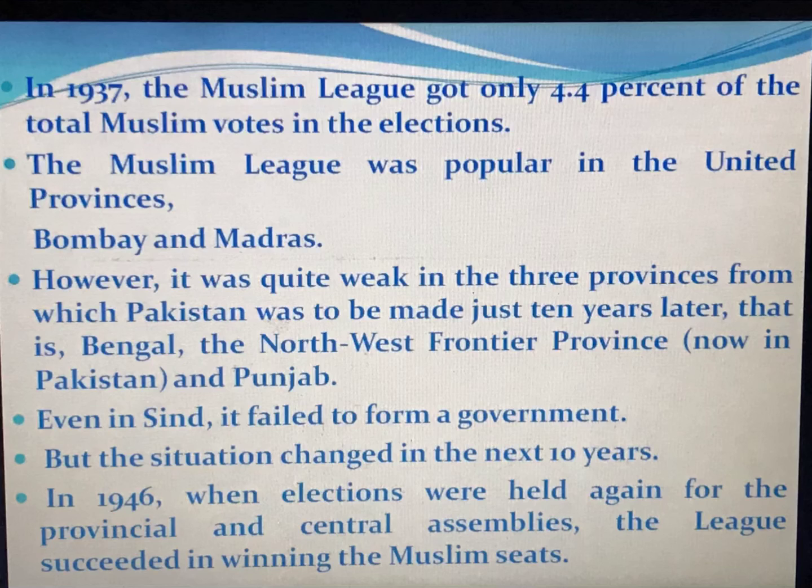In these three regions, the Muslim League was very weak. Even in Sindh, it failed to form a government.